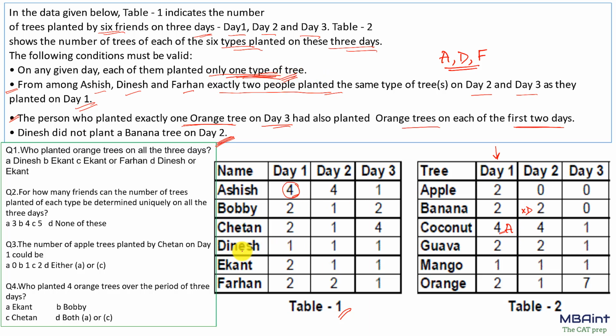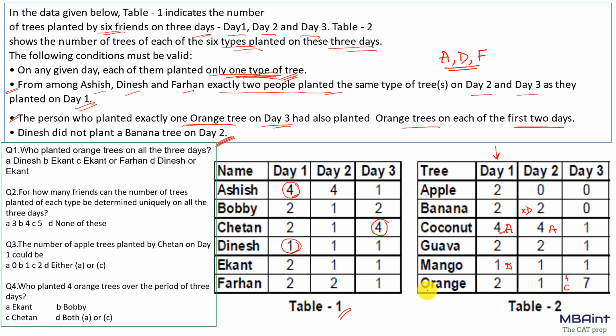Now similarly, I can see that Dinesh over here in table 1 plants just one tree, and in table 2 I can see that mango, which is just one, would definitely be planted by Dinesh. Now going by the same logic, Ashish would plant a coconut tree again on day 2, and also if I look into day 3, I can see that Chetan has planted 4 trees. Now where could Chetan come? Chetan cannot come anywhere over here, right? Chetan has to come over here, and Chetan would be planting 4 trees.